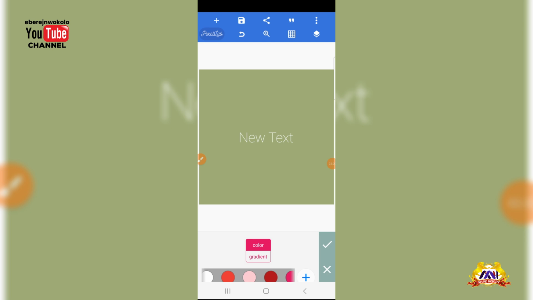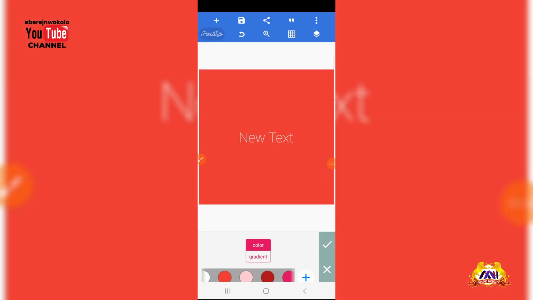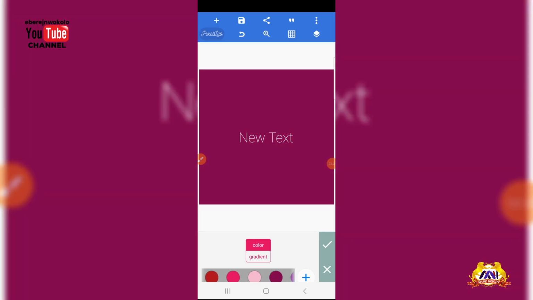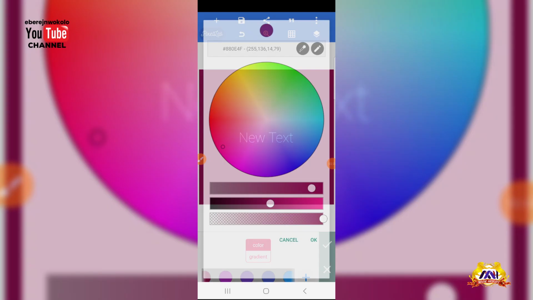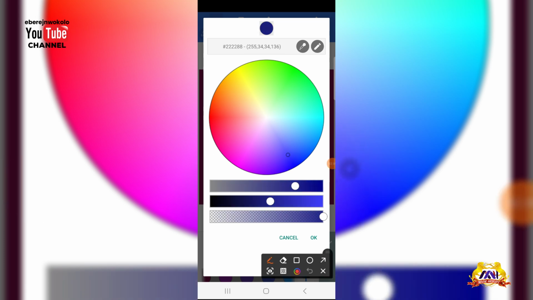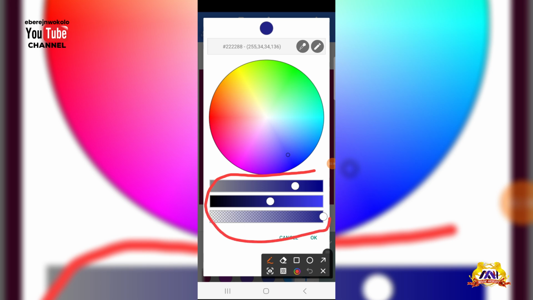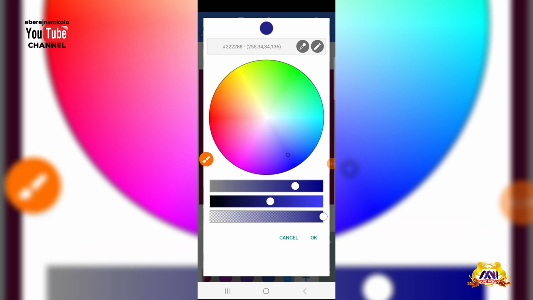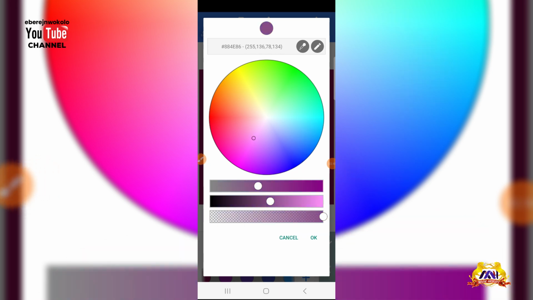You can flip in and choose any color you want. In a situation where the color you want is not actually here, you can click on the plus sign. Once you click on the plus sign, it brings you here. What you need to do is to select it. Once you are adjusting, you'll see the color reflecting here, right? You see all here reflecting the color we are adjusting it to. So what you need to do is just adjust the color you want.